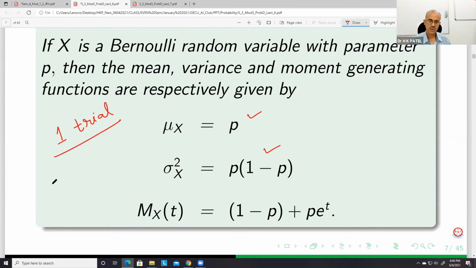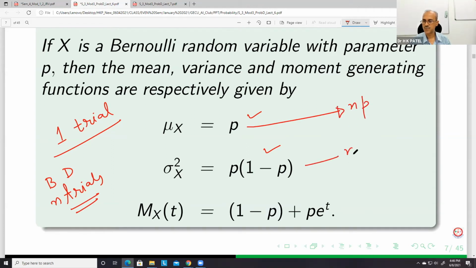In binomial distribution, we will have n trials. So you'll see that this becomes np and this becomes np(1 minus p). And this is the moment generating function. We can prove that it is (1 minus p plus p e to the power t) to the power n.